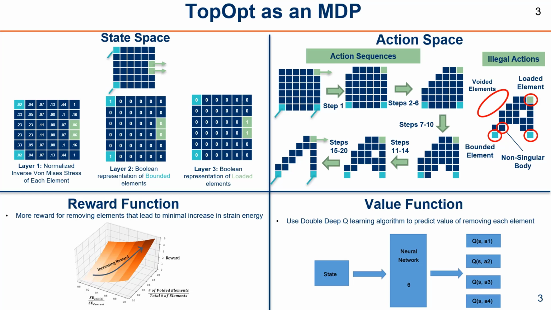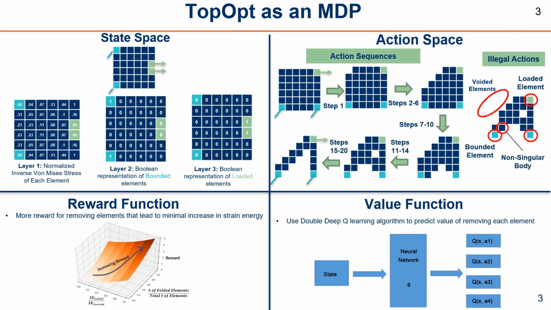Breaking down the four components of the Markov decision process, we start with the state space, which represents all the observations the agent may experience within the environment. This is formatted as a three-layer n-by-n array that captures critical information about each element in a given topology, including the stress distribution and location of bounded and loaded elements.